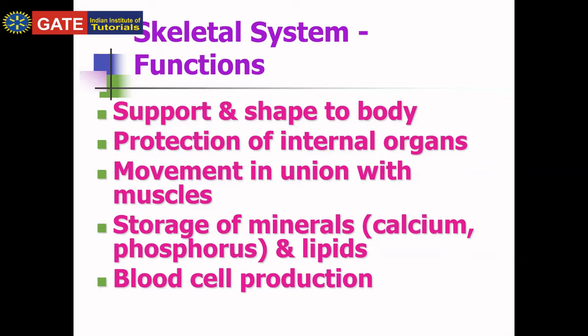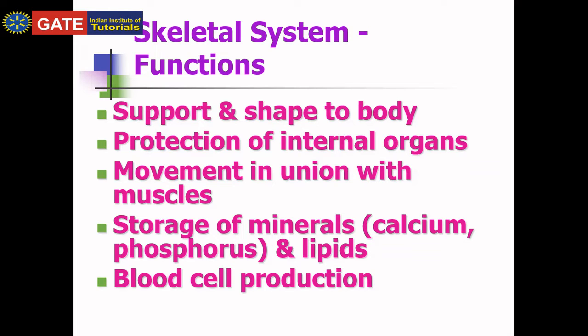In infants and kids, there is large production of RBCs, but gradually red marrow converts into yellow bone marrow. Yellow bone marrow is due to deposition of fat. Blood cell production always occurs in the bone marrow, but in infants it starts in the yolk sac and then moves into the bone marrow.